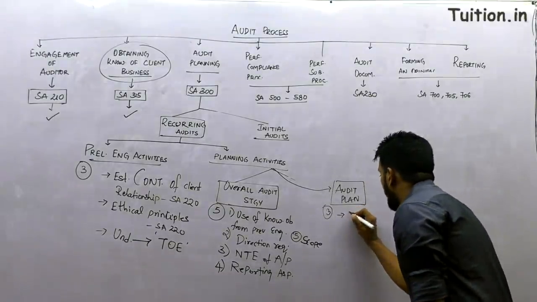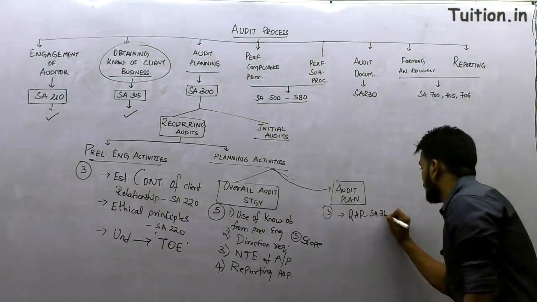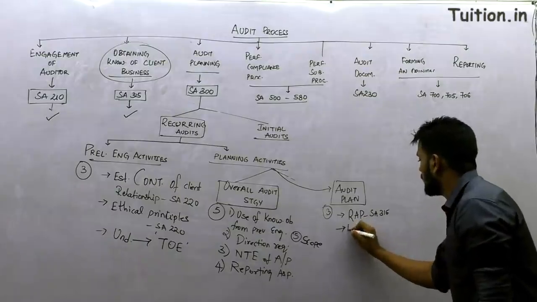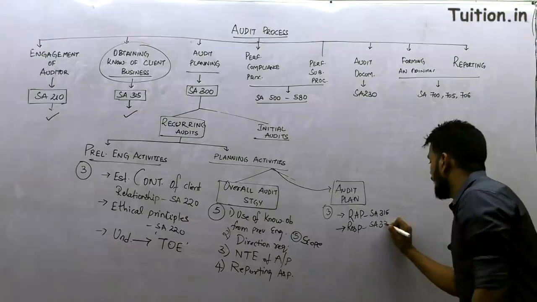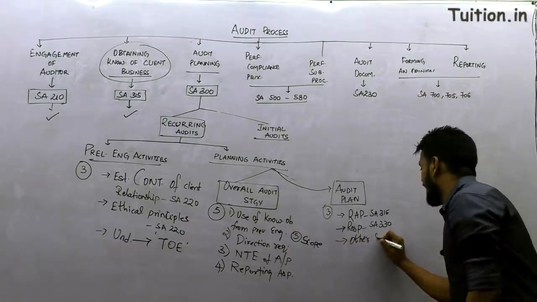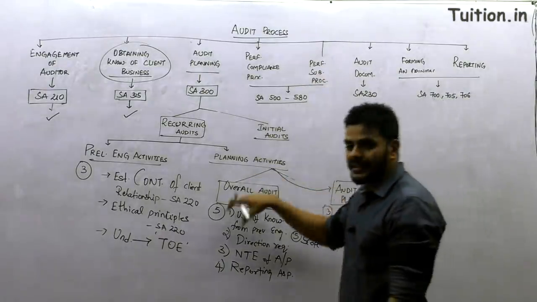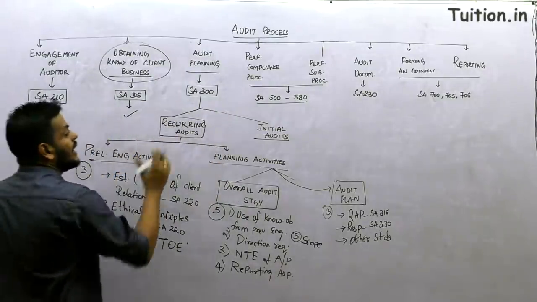So first step, we will be planning risk assessment procedures as per SA 315. Second, we will be talking about the responses to those risks in Standard number 330, and then we will also be talking about performing other standards. So guys, this is exactly what the steps are in planning for Standard number 300 on a recurring audit.